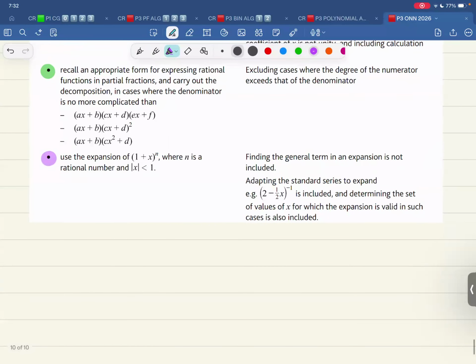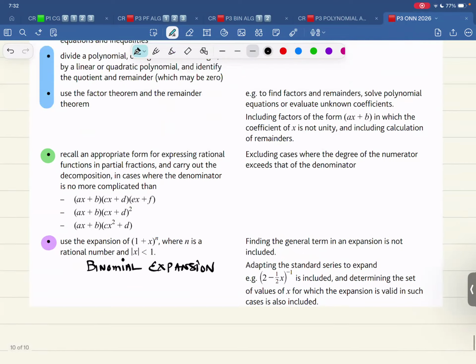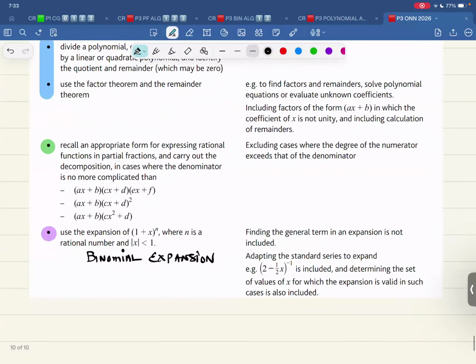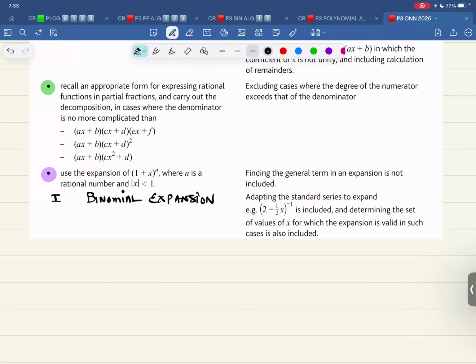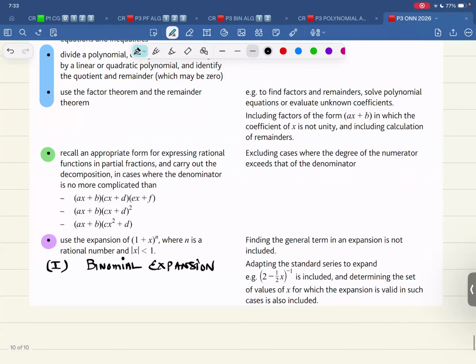Now, first thing first, the thing at the very bottom, this is about binomial expansion. So we will start with this today, binomial expansion, in the first topic of algebra. So we are starting with this. The second one is called partial fractions. So that is the second topic.